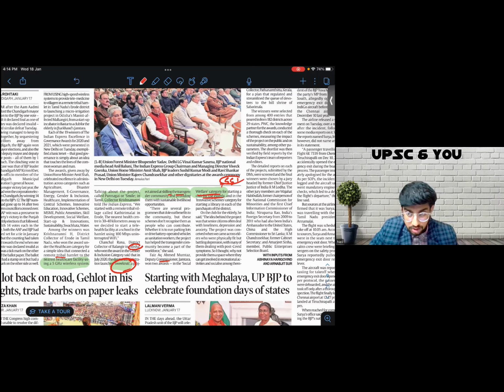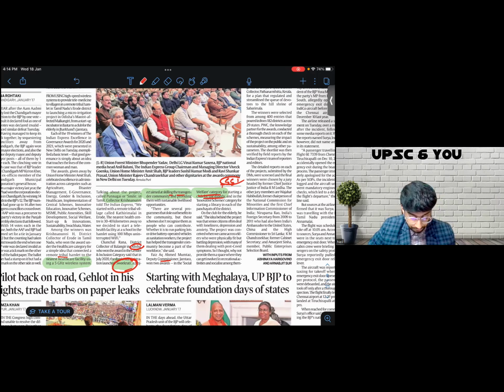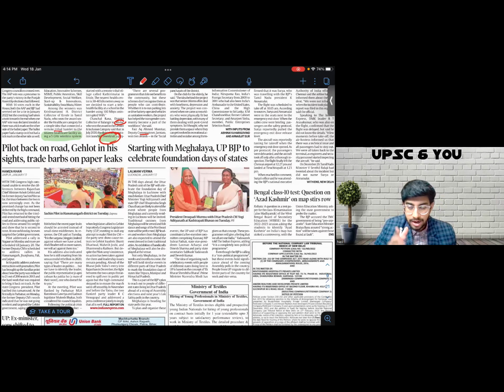That is how I think reading newspaper helps in gaining credible contemporary value add. If you read in compilations, you will find value add from 2-3 years ago. And so newspaper is the most tried and tested way to get your hands on quality value add. So then I move forward.